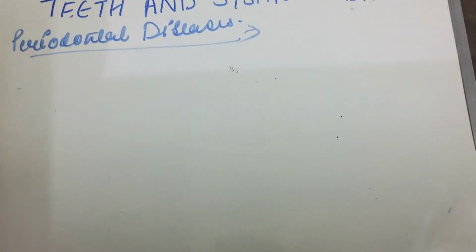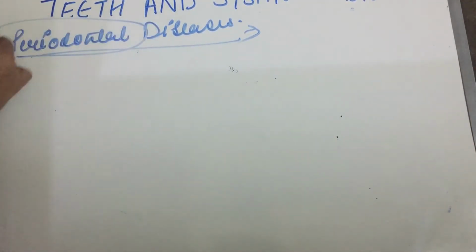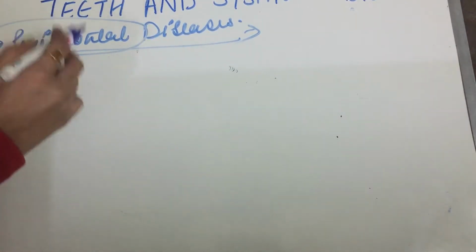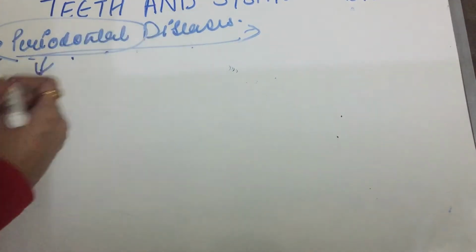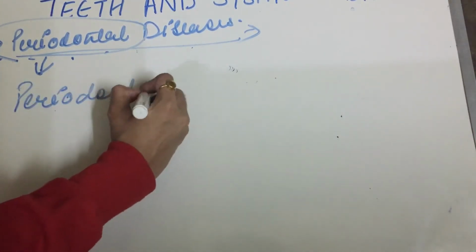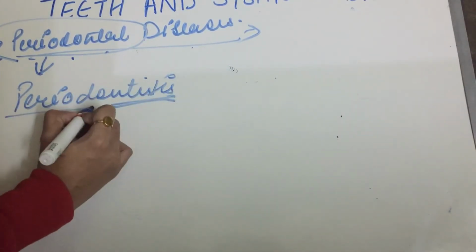Next one is periodontal diseases. Periodontal diseases means the diseases of the periodontal ligaments. The first we study under periodontal diseases is periodontitis. Periodontitis means the infection of the periodontal ligament.